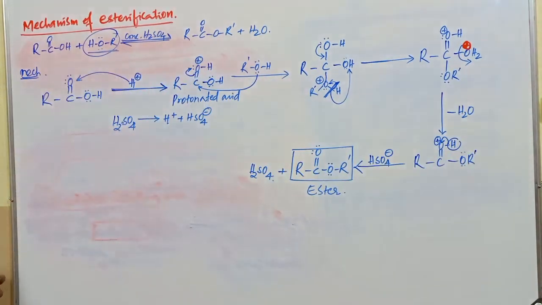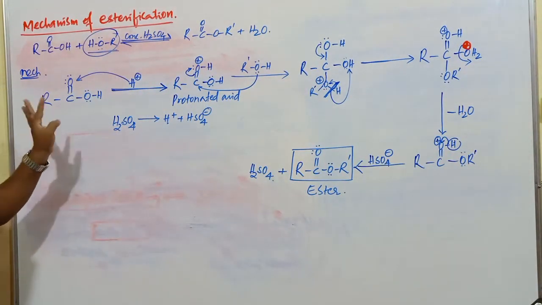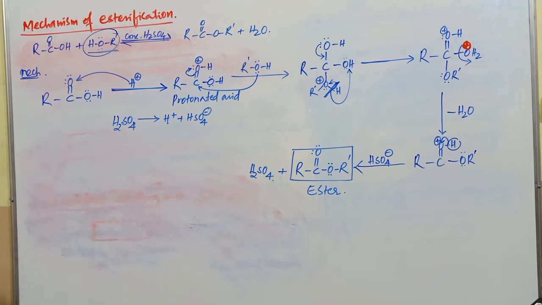And some of the points related to this esterification reaction I will explain. First you copy this mechanism. Totally 5 steps are present. Conversion of carboxylic acid into what? Ester compound.